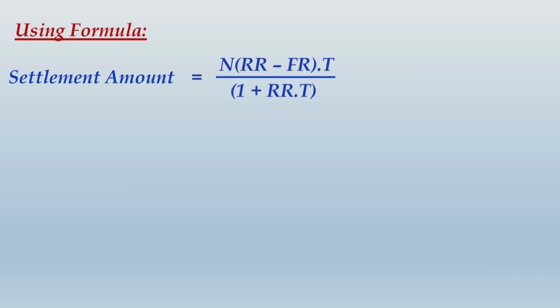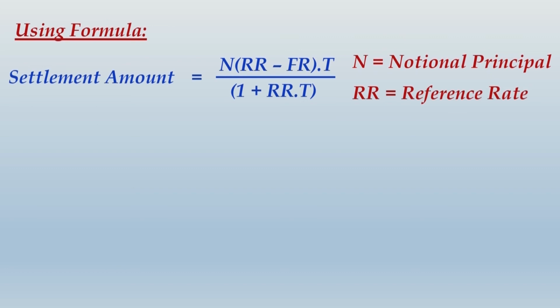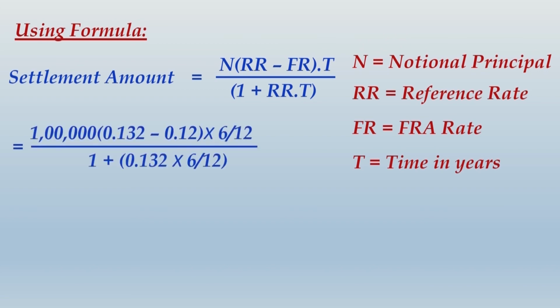Let us now first put up a formula and work out the settlement amount using that formula. So as per the formula, the settlement amount is N into (RR minus FR) into T divided by 1 plus RR into T. Let us define the variables. N stands for notional principal, RR is the reference rate, FR is the FRA rate, and T is time in years. When you substitute all these values, the notional amount of loan was 1 lakh.